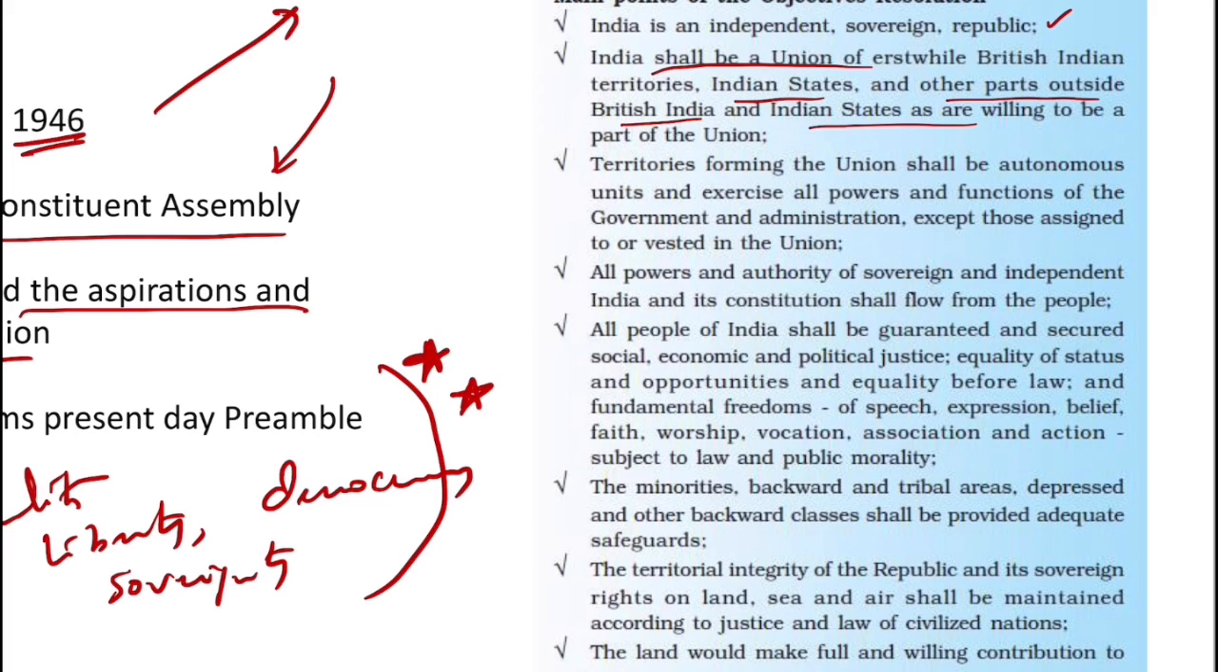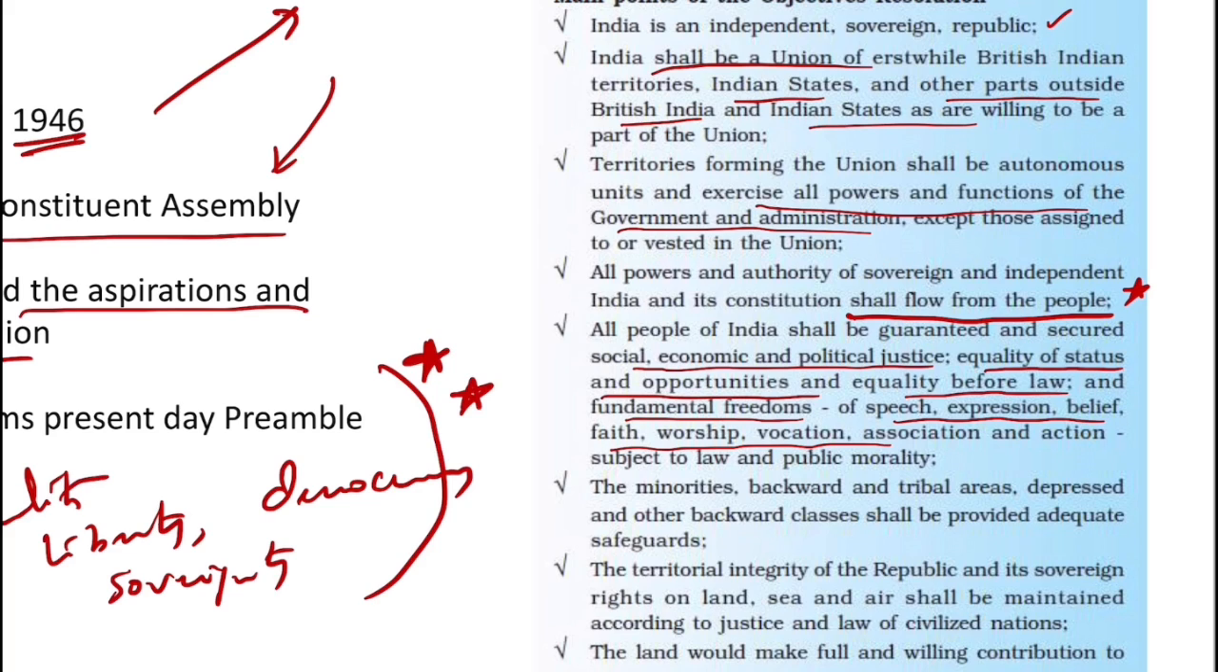Third important point is that territories forming the union shall be autonomous units and they exercise all powers and functions of the government and administration, and all powers and authorities of sovereign and independent India and its constitution shall flow from the people. So this is very important, which we can see in the preamble. All people of India shall be guaranteed and secured social, economic and political justice, equality of status and opportunities, and equality before law, and fundamental freedoms of speech, expression, belief, faith, worship, vocation, association and action subject to law and public morality. Again, these philosophy and ideals we can see in our present day constitution.